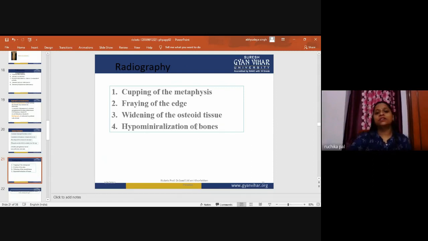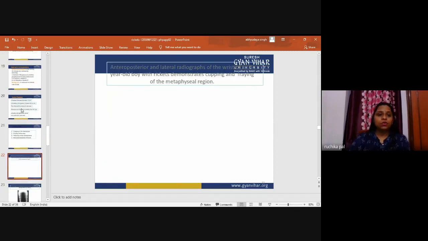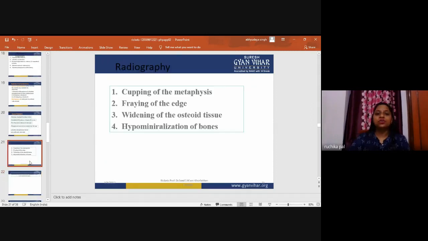Hypomineralization of the bones means the mineralization, including calcium and phosphorus, is in lesser quantity, and the bone matrix becomes less. So that can lead to hypomineralization of the bone, and that can also cause rickets or osteomalacia.